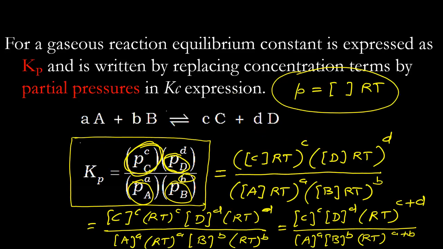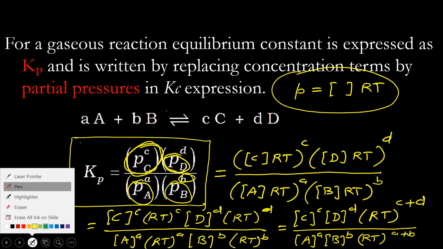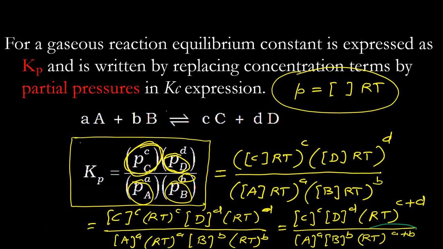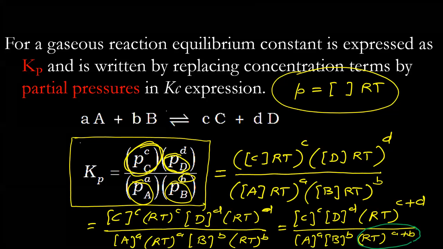Now you can take the RT to the power A plus B from denominator to numerator. When you take it to numerator, obviously it will be minus. It will be RT to the power minus whole A plus B. That's what I have written here.